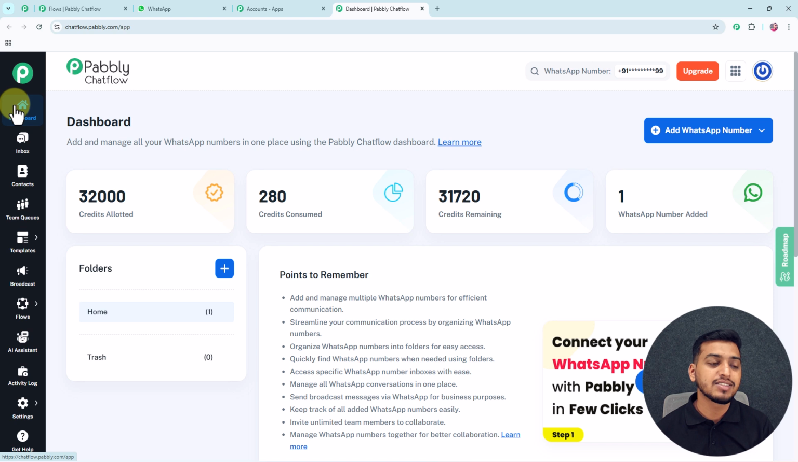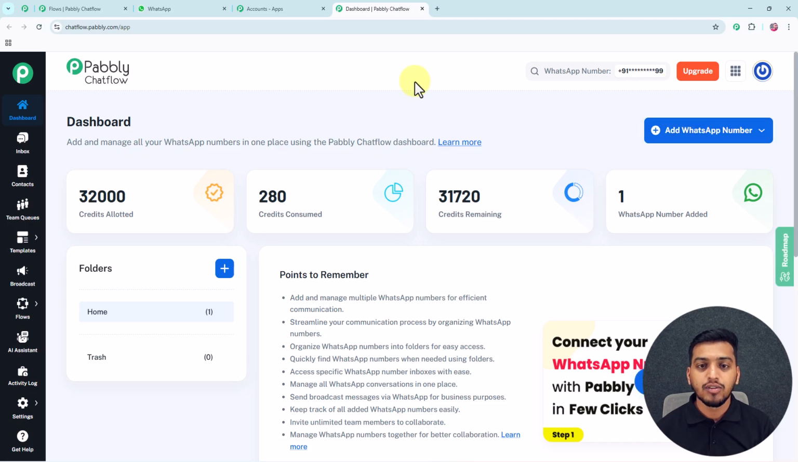And on the left side here, you can see Pabbly Chatflow has these following amazing features. So if you want to learn about any of these features in detail, you can check the description box of this video. We have added links of separate videos explaining each of these features, and in that particular dashboard you will also see a video in which we have explained how you can add your WhatsApp number inside your Pabbly Chatflow account.